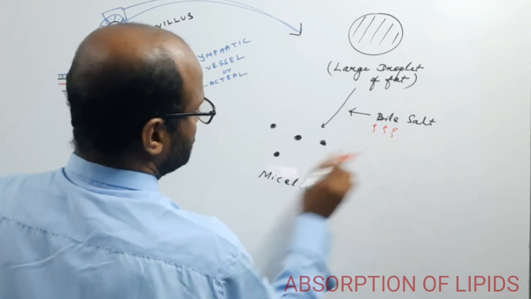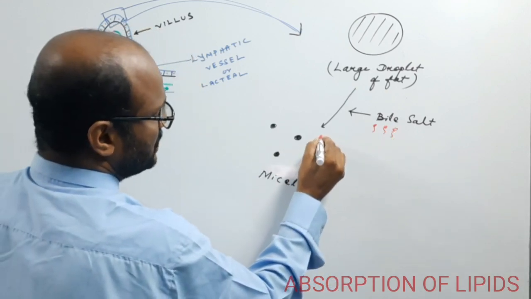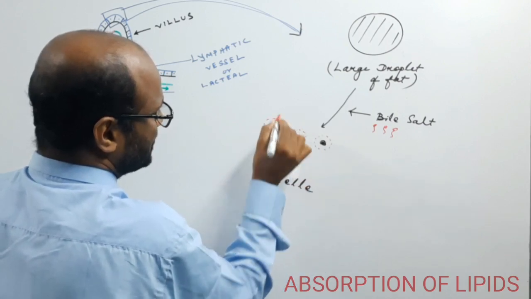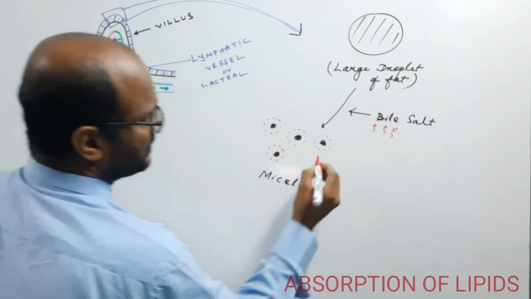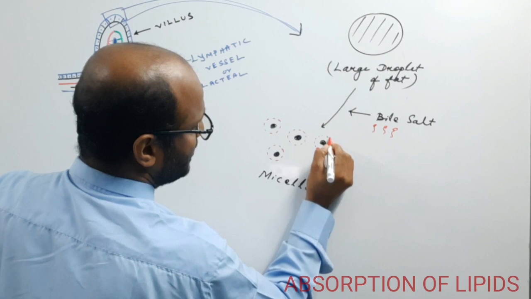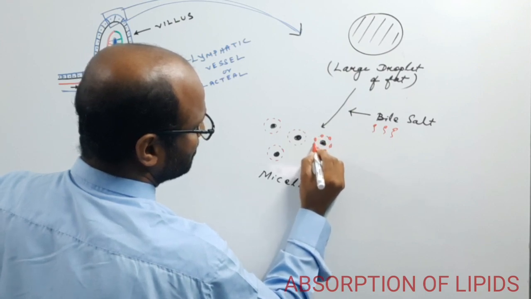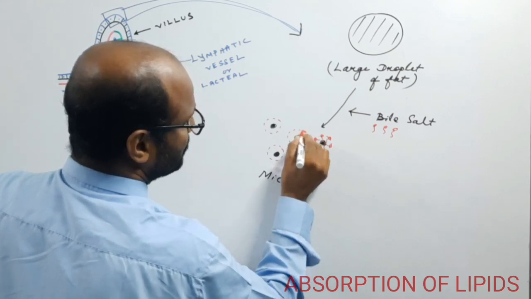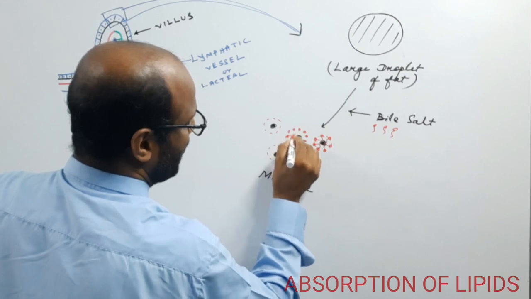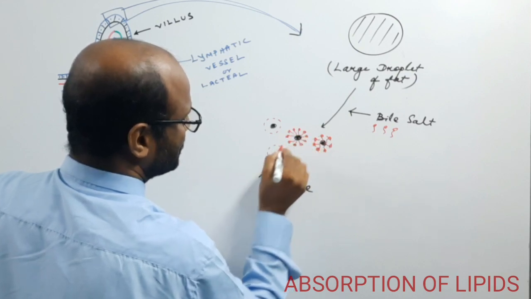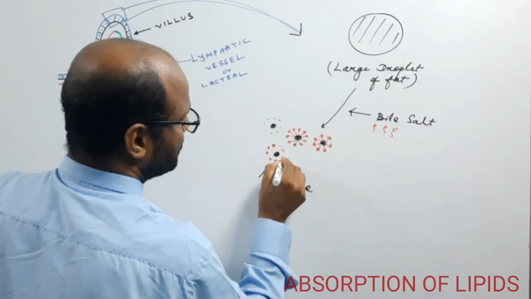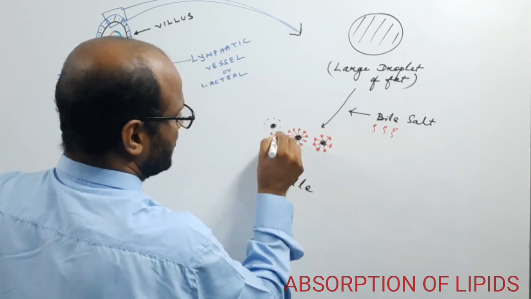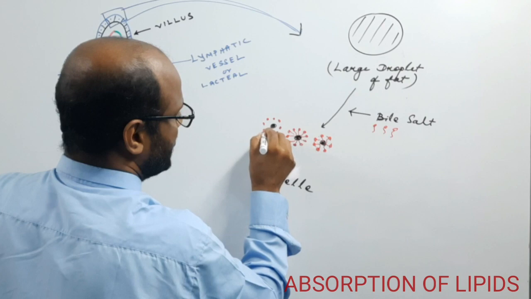So the bile salt surrounds these smaller fat droplets. So now suppose that these are the head portion and this is the tail portion. So this is the bile salt. These are the bile salt. So bile salt covers up the glycerides or the fatty acids.